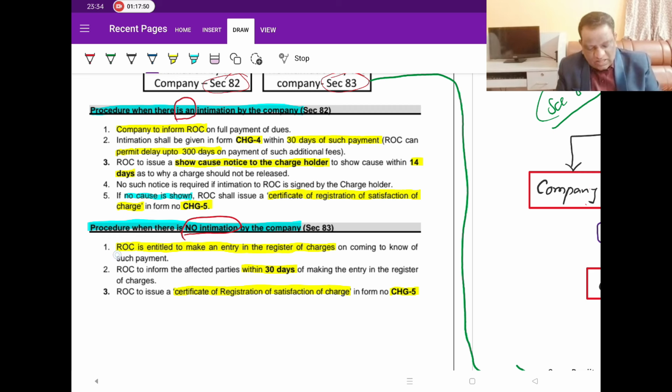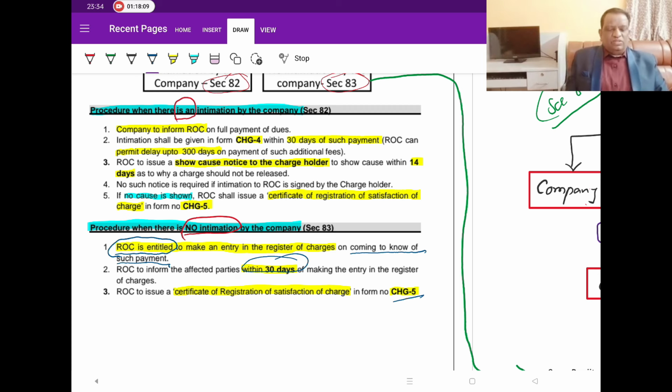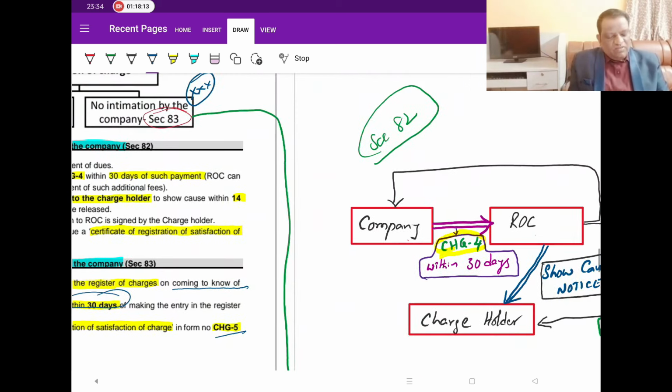The answer is yes, the ROC is entitled. So whenever he has reason to believe, on coming to know that payment is already made, he is going to delete those entries and communicate to both the parties. So he can voluntarily issue it. For this CHG5, there are two ways the ROC will give it.